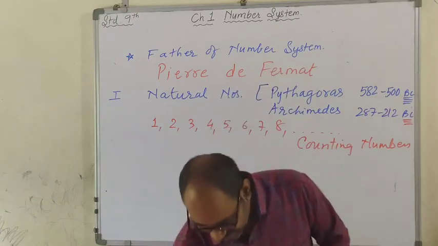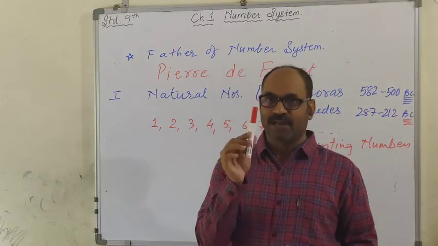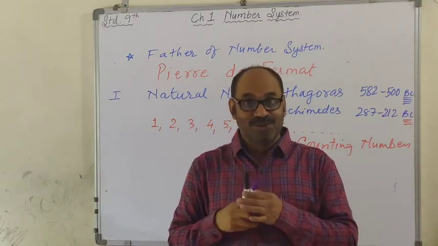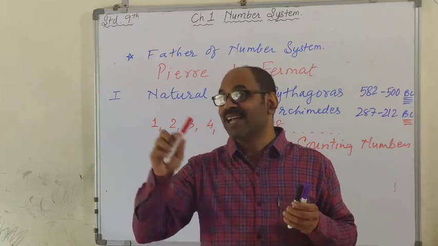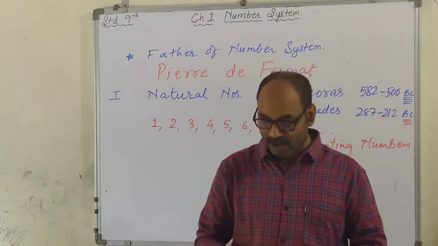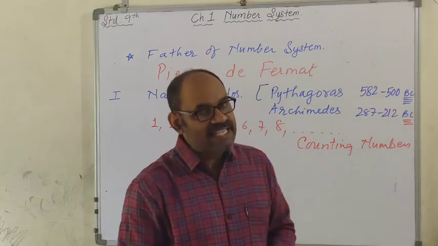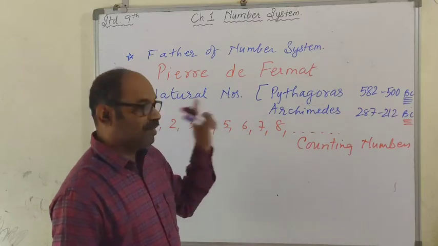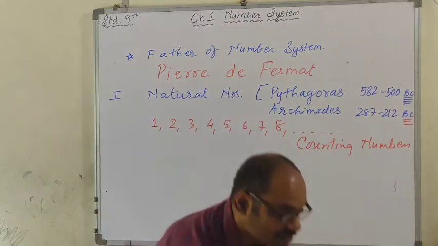When you take any article and count, this is 1, 2, 3. So you start with 1. That's why they are counting numbers. And mathematically these counting numbers were called natural numbers. Is that clear? So these are natural numbers.